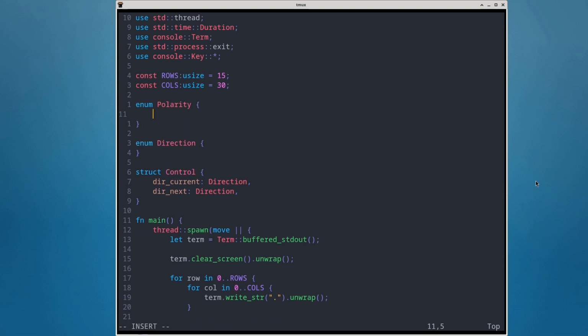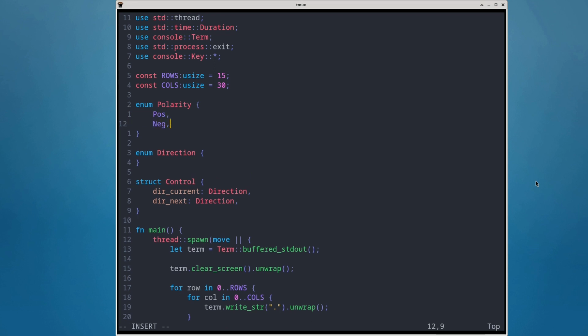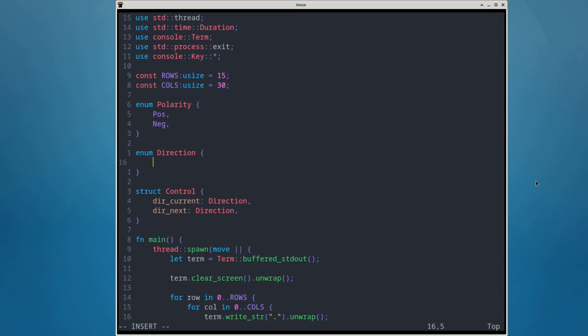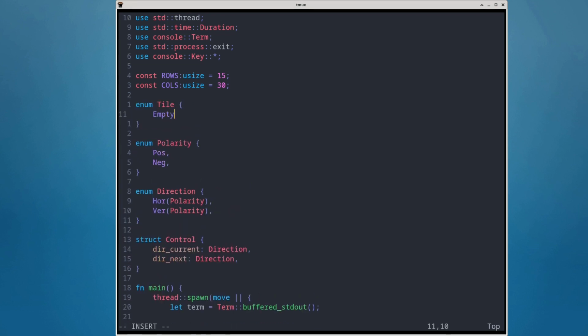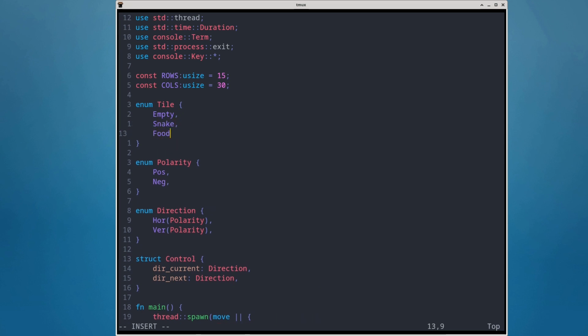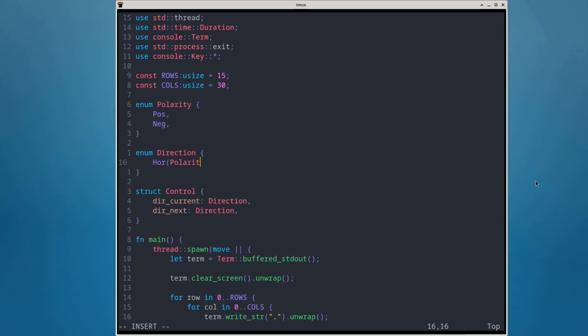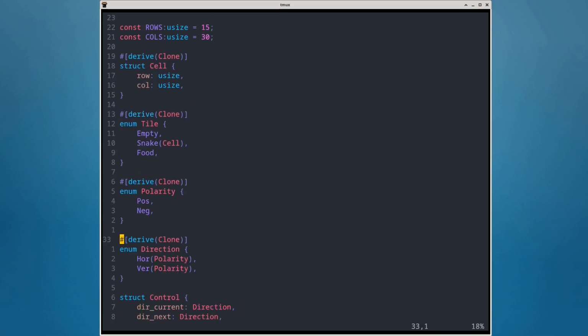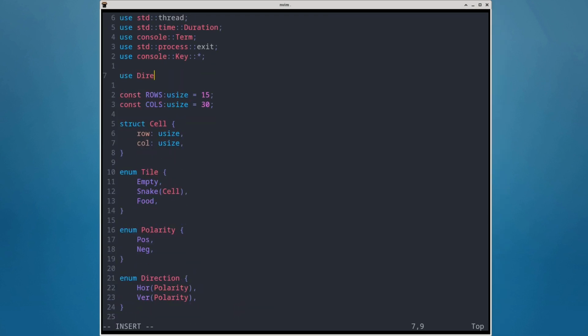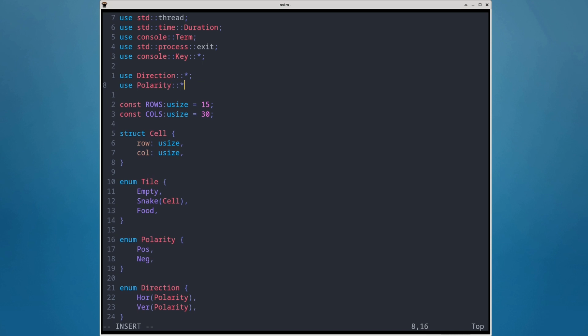I probably love enums a bit too much, and I'm going to use them as much as I can in this project. I will use them to represent the direction of the snake movement, and also to represent the kinds of tiles on the field, which are empty, snake part, and food. For the direction, I will even use nested enums, as the movement can be either horizontal or vertical, and both of them can be either positive or negative. Of course, I could implement it using just one enum, say left, right, up, and down, or some other way, but it wouldn't be as fun.